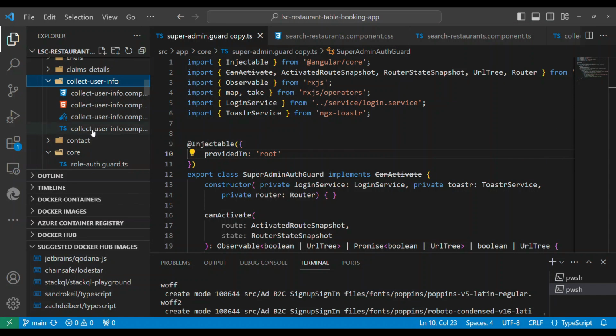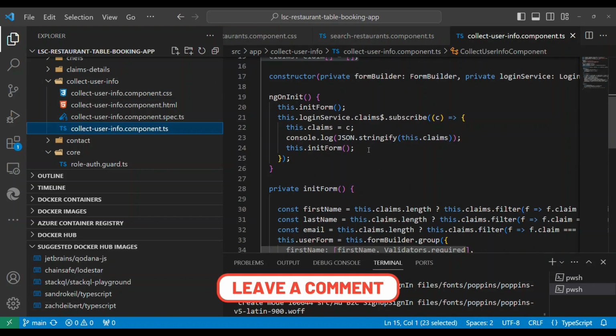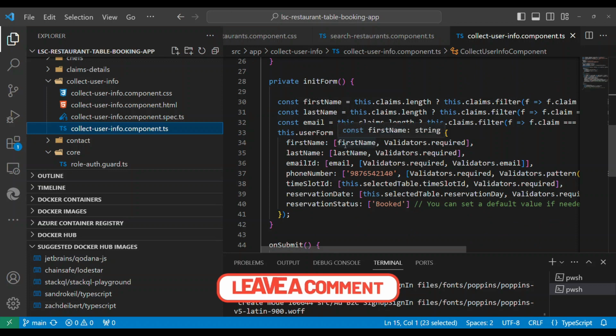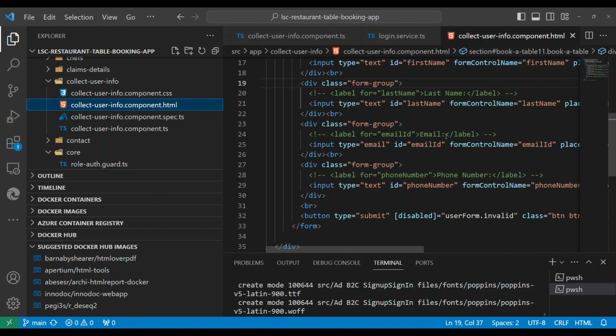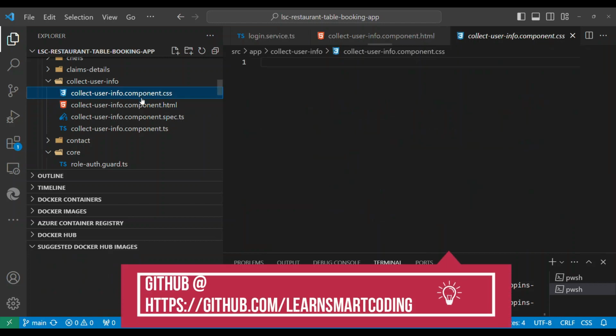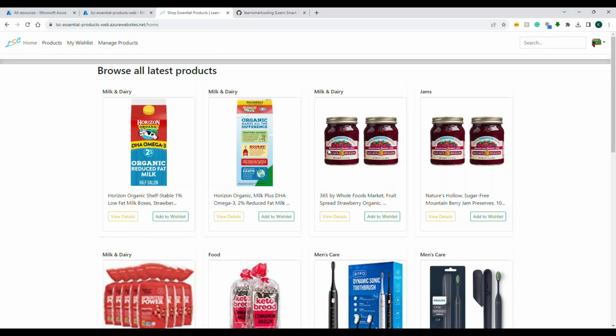So let's take the simplest component example. This is a component, right? A component will have an HTML file, a logic file, which is the TS file, then CSS, and then the test file. So these three are the main things: the CSS file, the HTML file, and the component file. The component file will have all the logic that is required for the component to show the data. HTML will have pure HTML and then the data bindings. And CSS will have the CSS that is required for the UI to look good. That's the three things. So a component has these three things, and the component is everything in Angular.